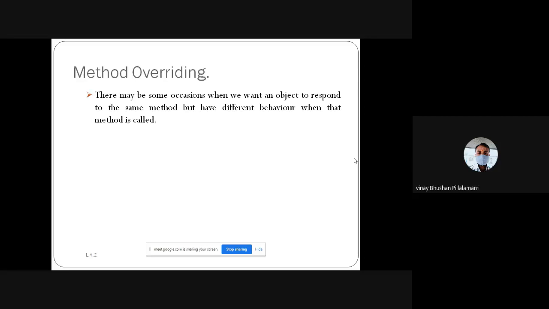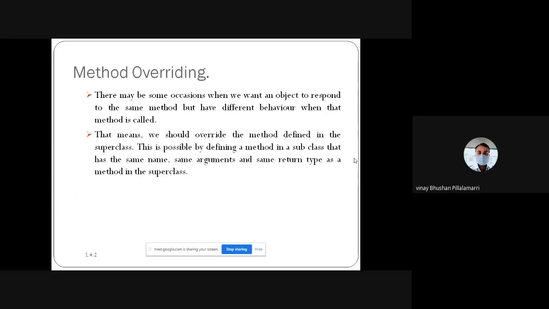method names we are calling with the different arguments. Then we get to method overriding. That means we should override the method defined in the superclass. That is possible by defining a method in the subclass.